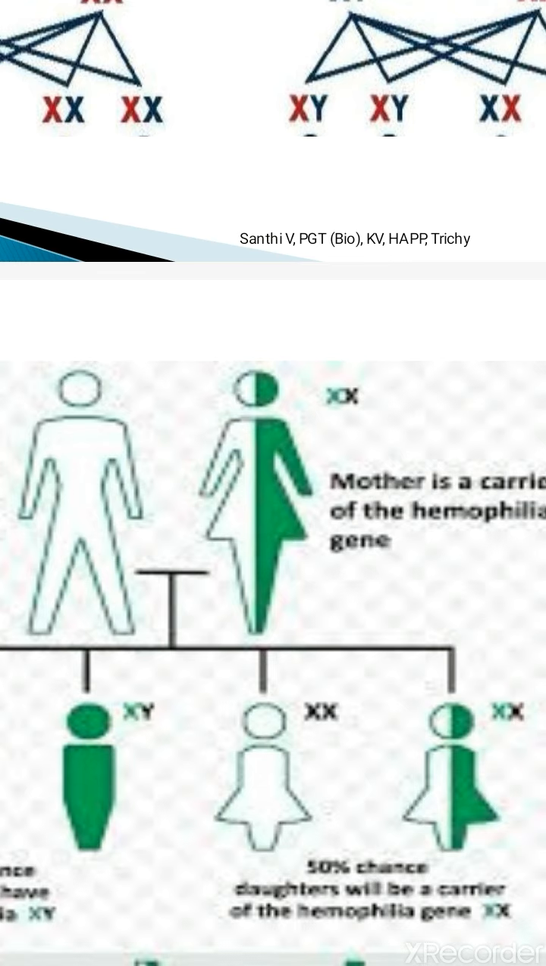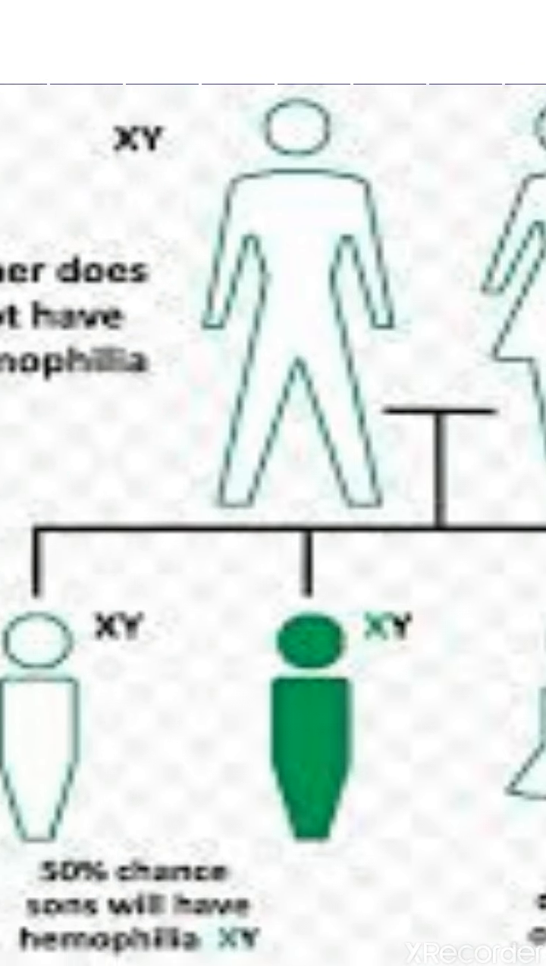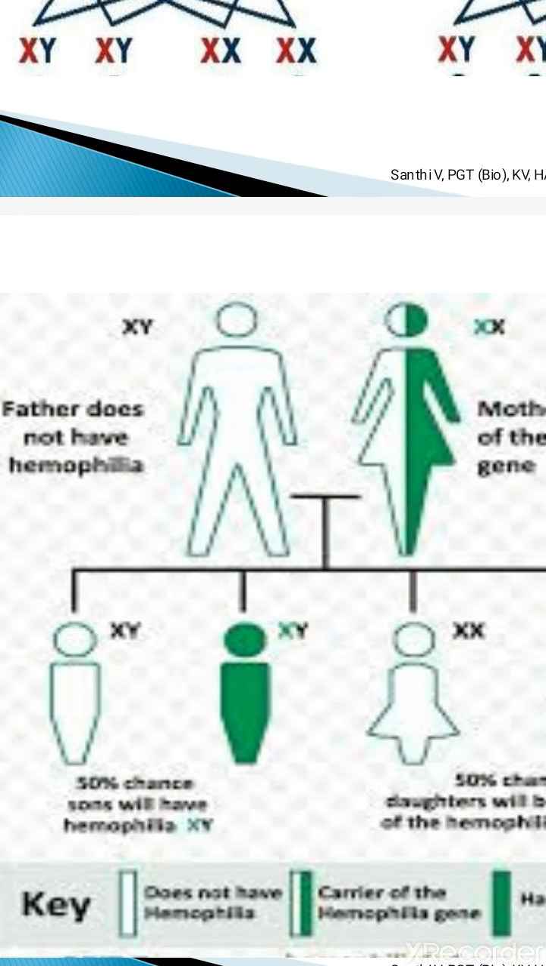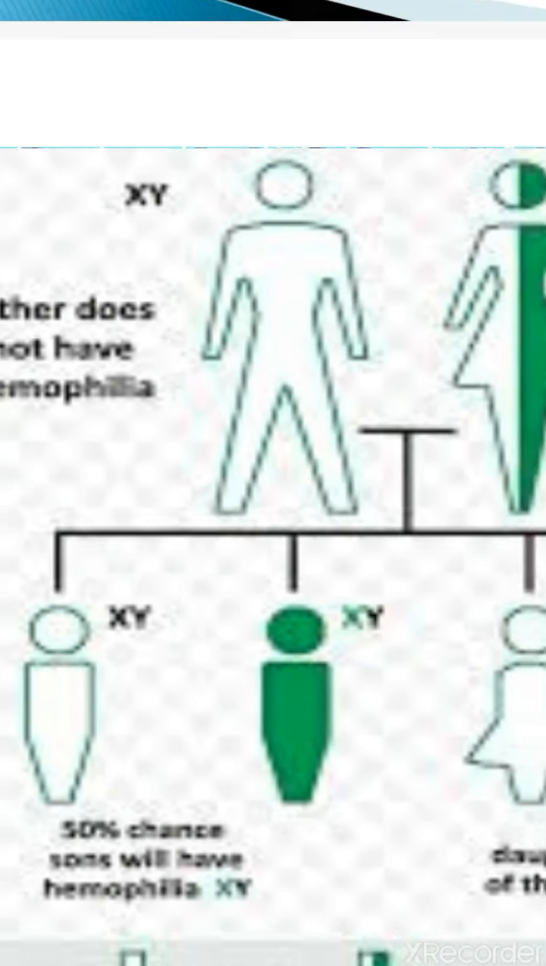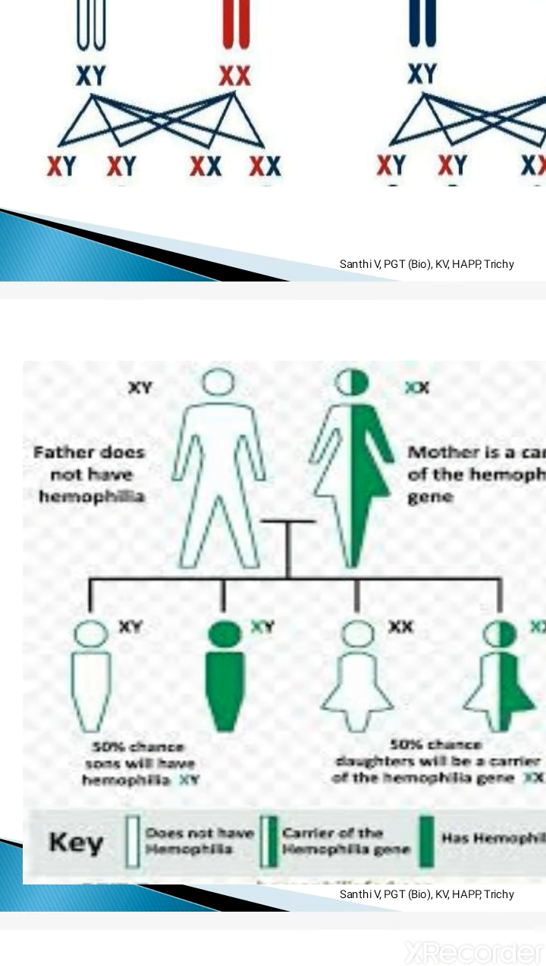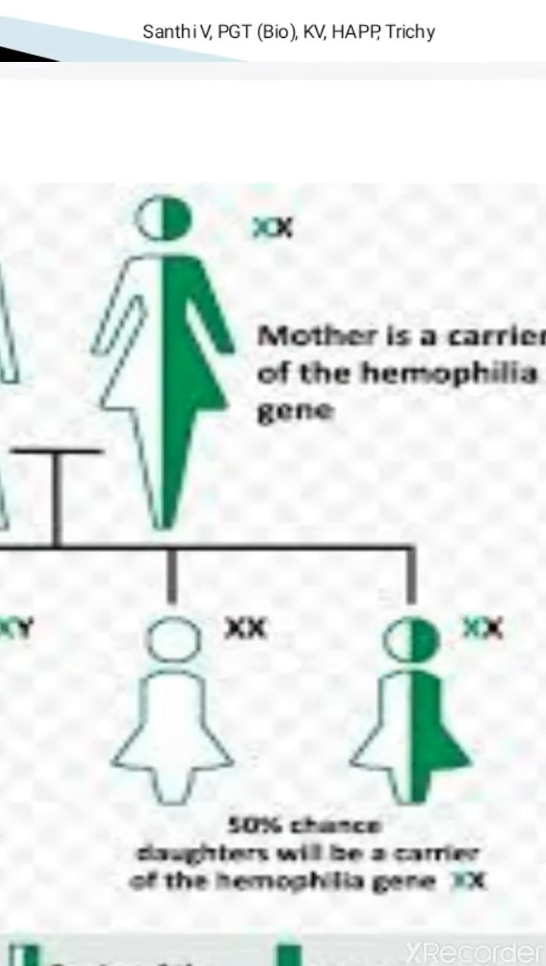Okay, so in the case of sons, the son is also getting the X chromosome from the mother, but some sons may get the diseased one, because she is having one normal X chromosome and the other X chromosome having hemophilia. So here this son is getting the normal X chromosome from the mother, so that's why he is normal. And the other son is getting the disease carrying X chromosome from the mother, so that's why he is suffering from hemophilia. This daughter is normal and this daughter is carrier.